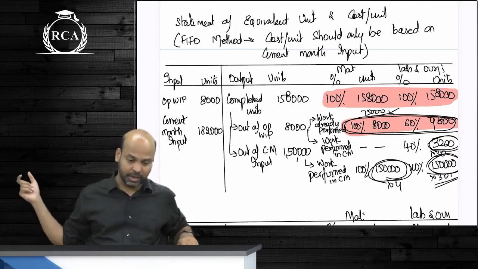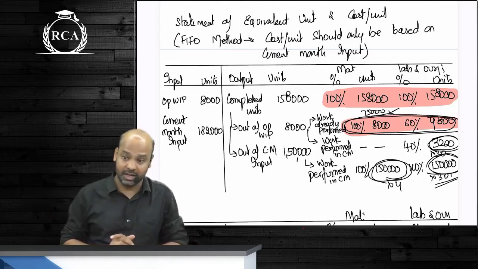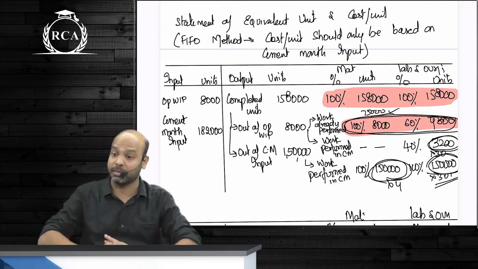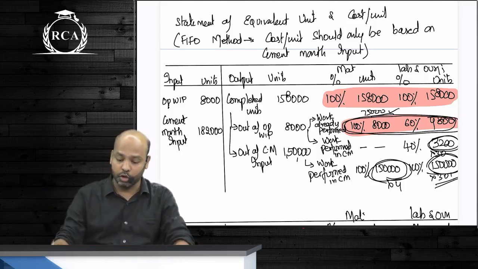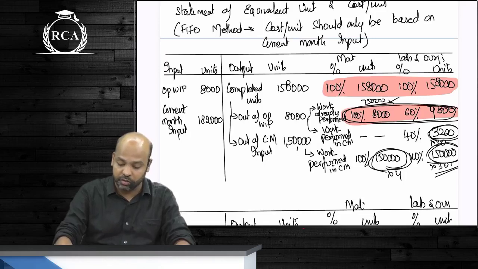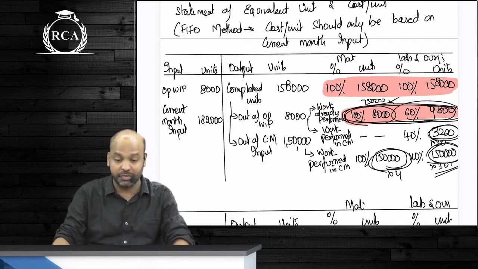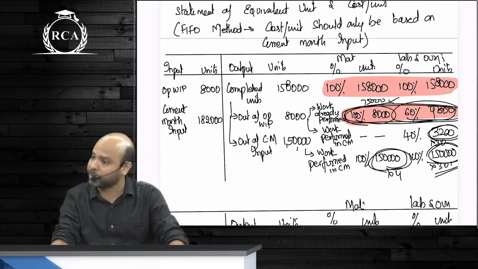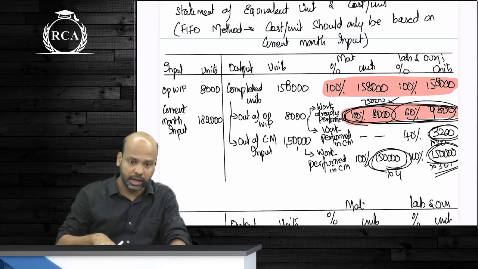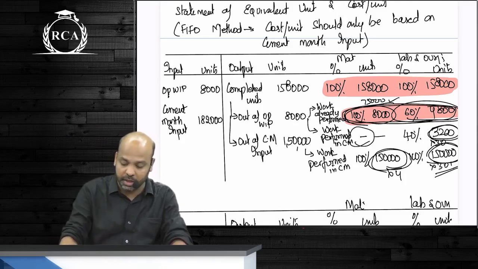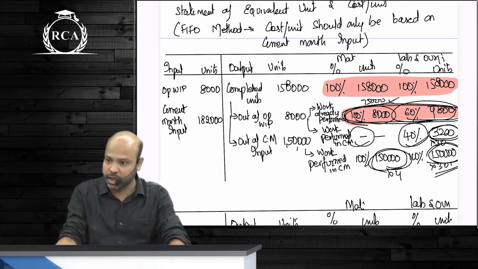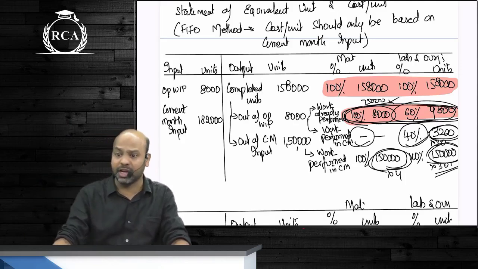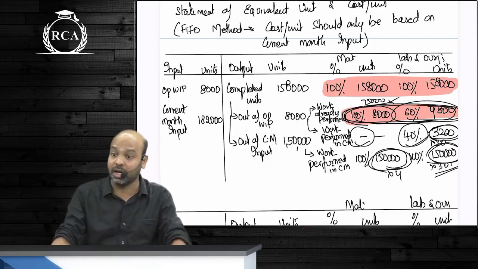Like here on the screen, beta, total completed units are 1,58,000. Opening work in progress is 8,000 units. The rest is out of current month input. The degree of completion of the 8,000 units of opening work in progress was 100% for material and 60% for labor and overheads. Meaning 100% of the material work and 60% of the other work was already completed. How much will you work on them in the current month? 0% for material, 40% for labor and overheads. So you are only supposed to take that 0% and 40%. Whatever is out of current month input, it has to be taken at 100%.